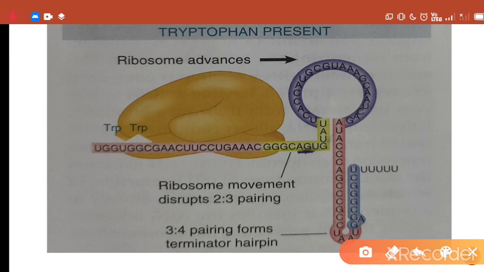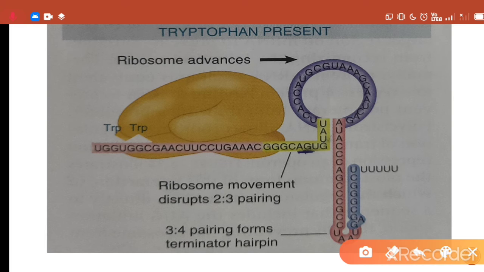At this point, the ribosome extends over region 2 and prevents it from base pairing with region 3, and the result is that region 3 is available to base pair with the fourth region, which generates a terminator hairpin loop structure in this condition.